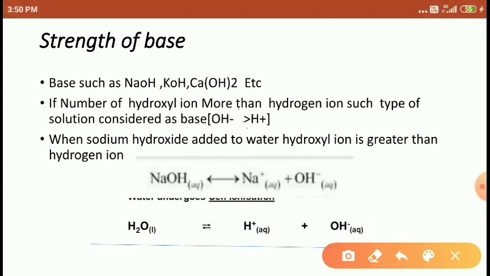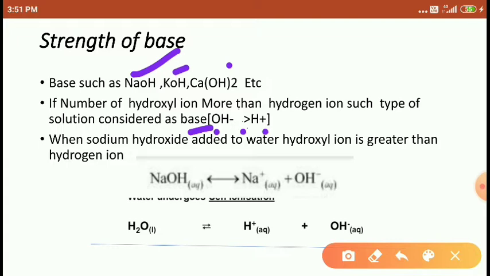So next is the strength of base. Bases such as NaOH, KOH, Ca(OH)2, etc. are bases. The number of hydroxyl ions is more than the hydrogen ions. Such a type of solution is considered a base. So OH minus is greater than H plus. OH minus is greater than the H plus. So such a solution is called a base.